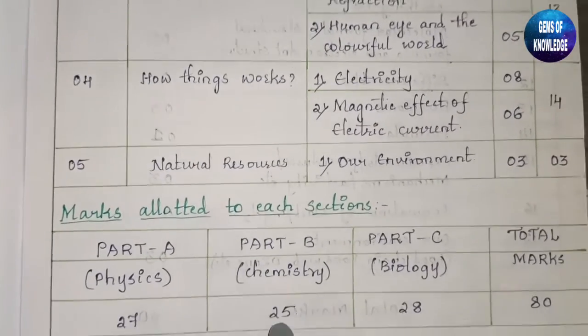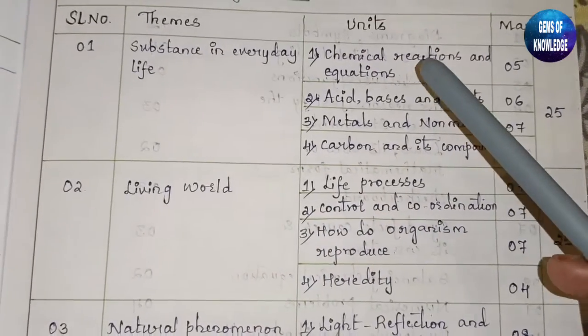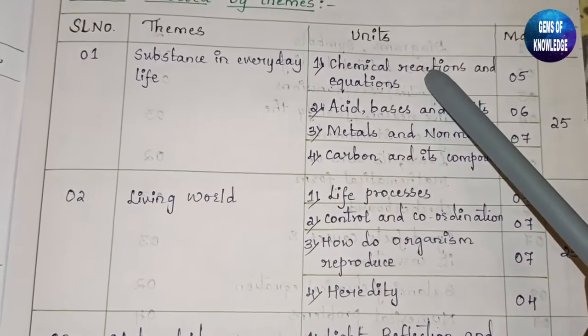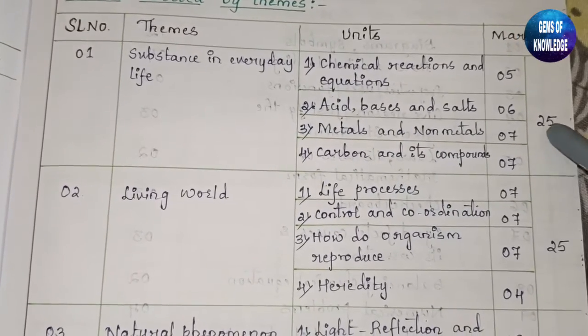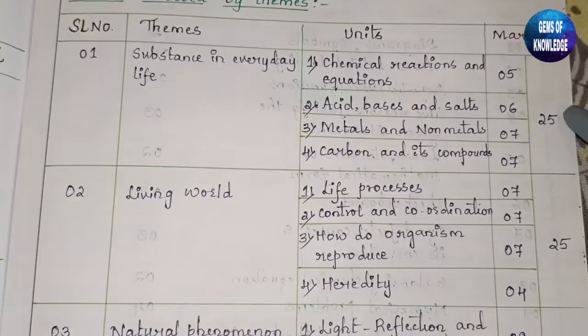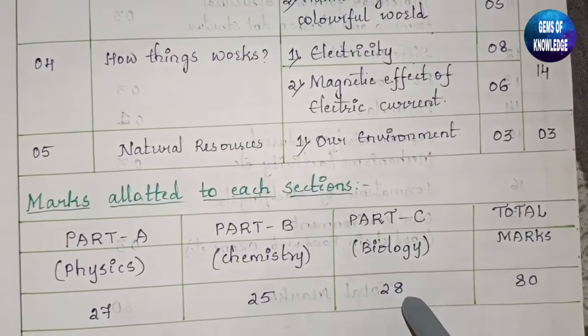Next comes chemistry. Chemistry is of 25 marks. So you can see chemistry over here. These 4 chapters, that is chemical reactions, acids and bases, metals and non-metals, and carbon and its compounds, carry 25 marks. Then part C, biology, it is of 28 marks.